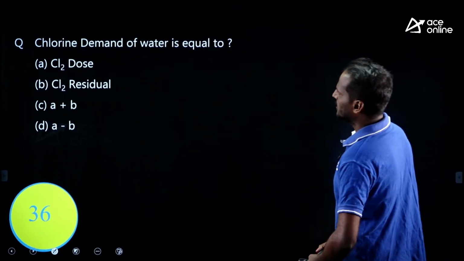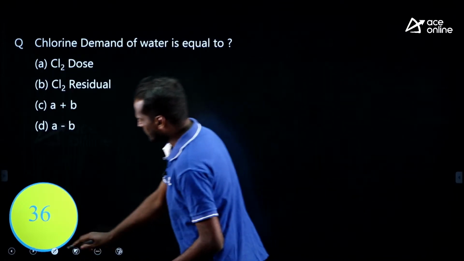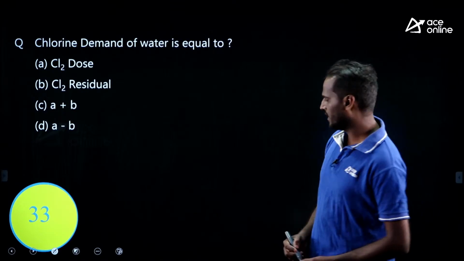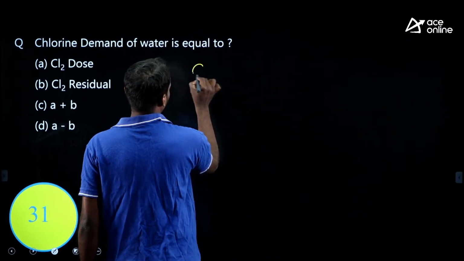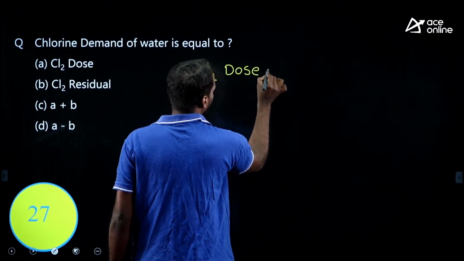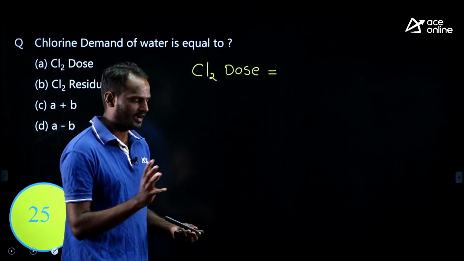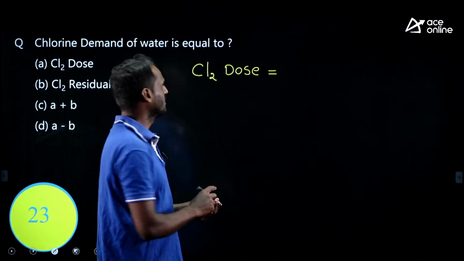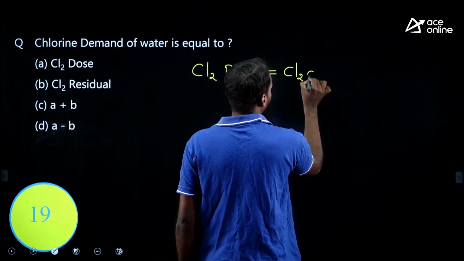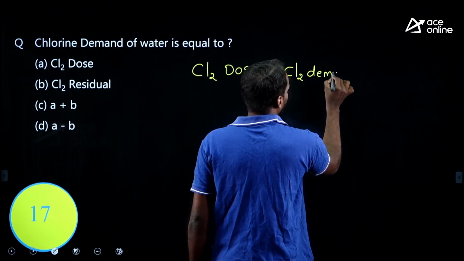Okay, the next question. Chlorine demand of water is equal to what? Try to solve. What is chlorine demand? We add a chlorine dose to water. This chlorine dose first meets the demand of chlorine.